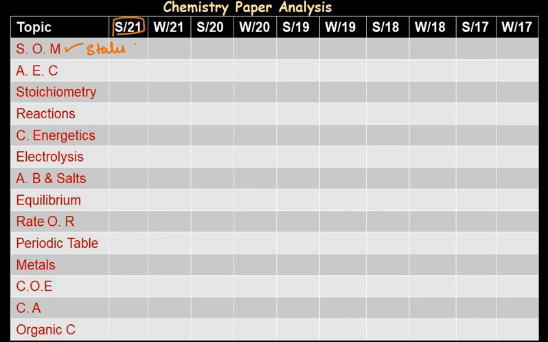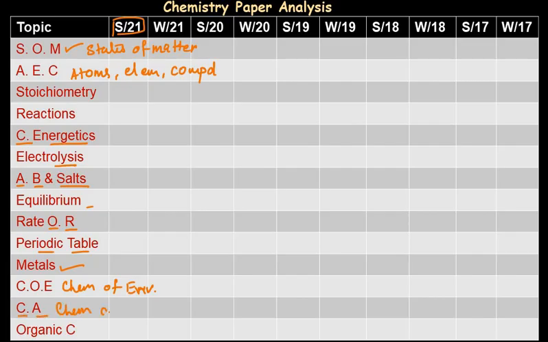SOM is states of matter. The next is AEC, atoms, elements and compounds. This is what AEC means. Now stoichiometry, reactions, this is chemical energetics, electrolysis, this is acids, bases and salts, equilibrium, rate of reaction, periodic table, metals, this is chemistry of environment. Now chemistry of environment, you must know, covers almost pollution, air, water. And this is chemical analysis.